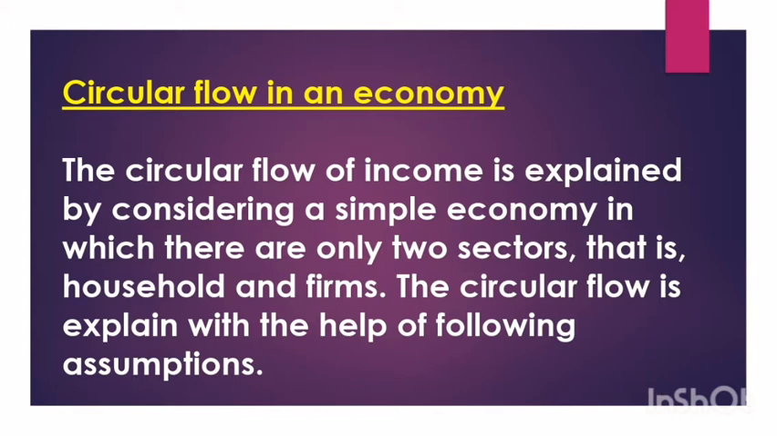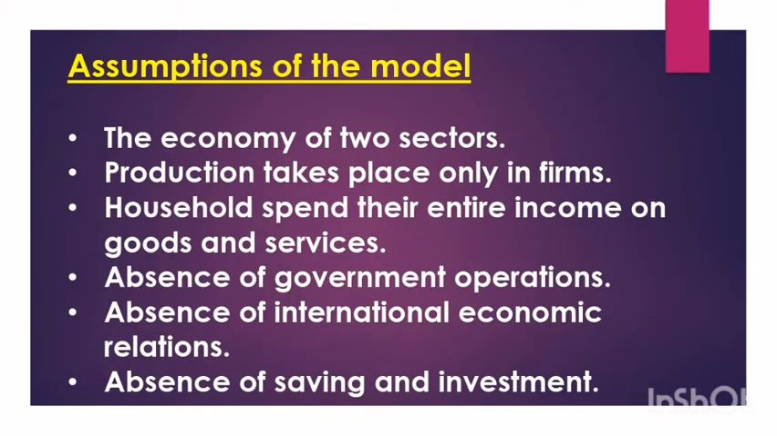The circular flow of income is explained by considering a simple economy in which we have two sectors, that is the household and the firm. The circular flow is explained with the help of the following assumptions. Let us move on and see what the assumptions of the model are. The first assumption says the economy has two sectors, the household and the firms. Then, production takes place only in the firms. Households spend their entire income on goods and services.